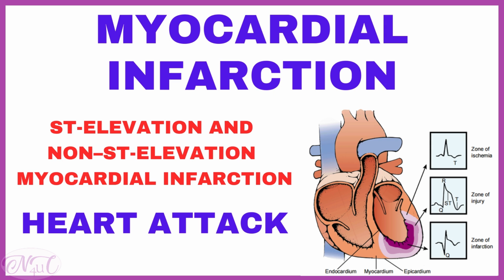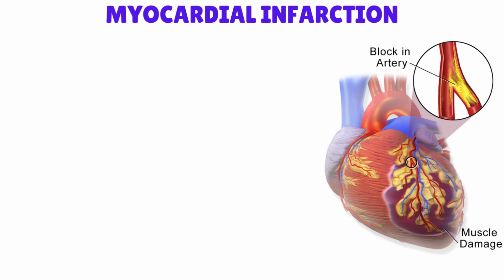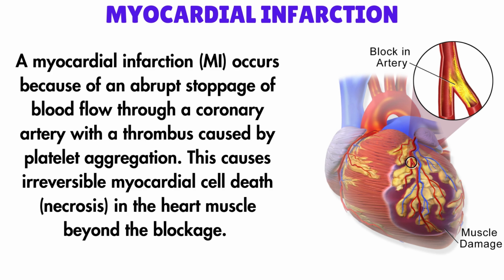In this video, we will be covering myocardial infarction. Myocardial infarction refers to the process by which an area of myocardial cells in the heart are permanently destroyed. Myocardial infarction occurs because of an abrupt stoppage of blood flow through a coronary artery due to thrombus formation, which is caused by platelet aggregation. This can lead to myocardial cell death, that is necrosis, in the heart muscle beyond the blockage.